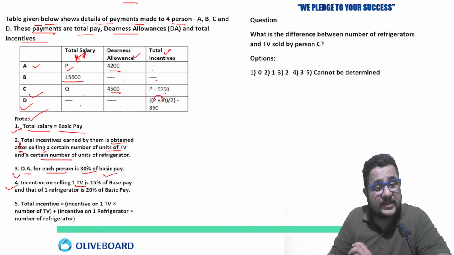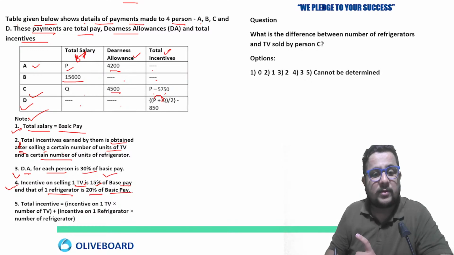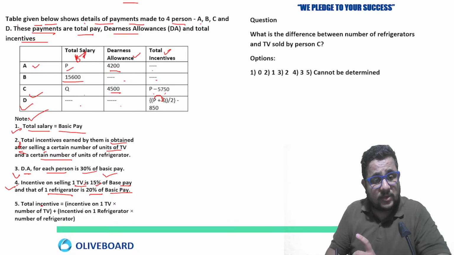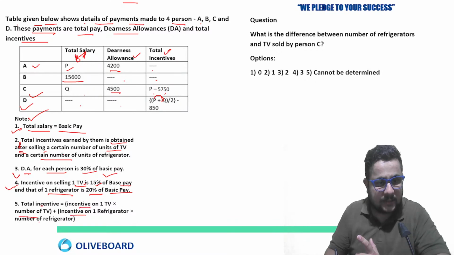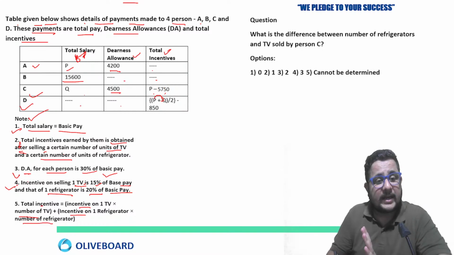For incentive on selling one TV, it is 15% of the base pay, and for one refrigerator, 20% of the basic pay, of the total salary. I understood. Total incentive equals incentive on one TV multiplied by number of TVs plus incentive of one refrigerator multiplied by number of refrigerators. Okay, fine. So can I get any information from here?